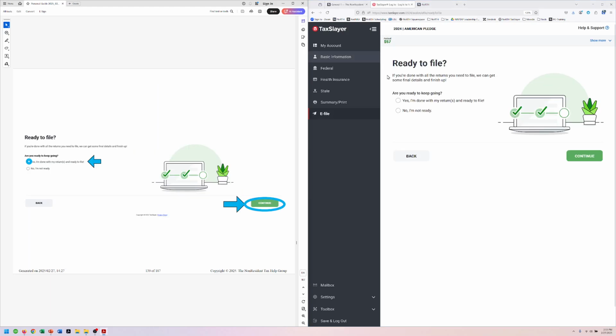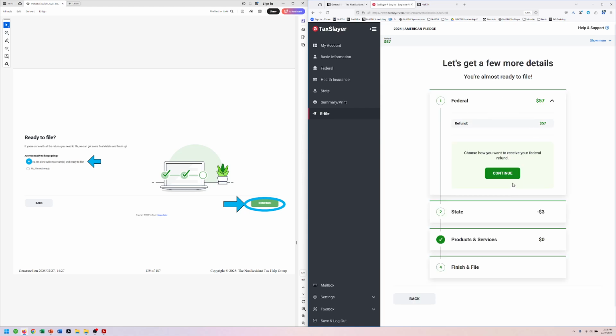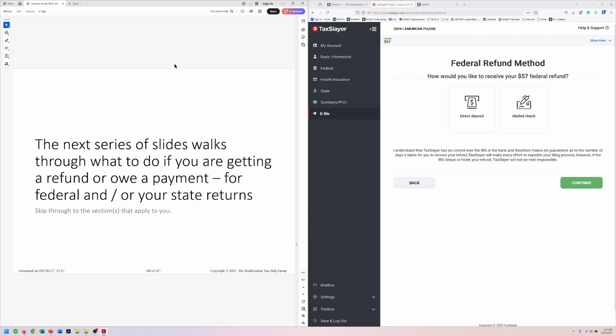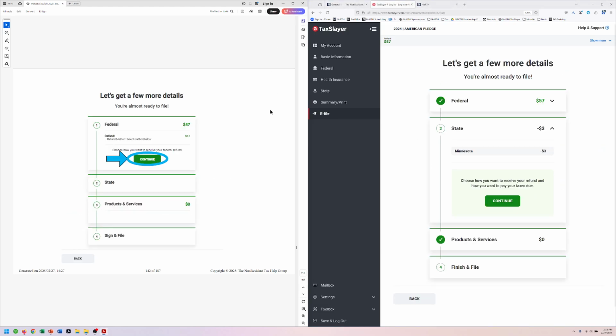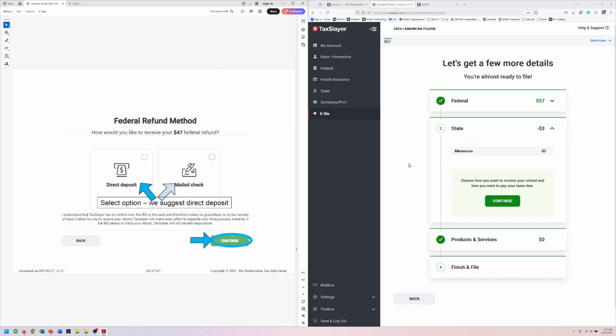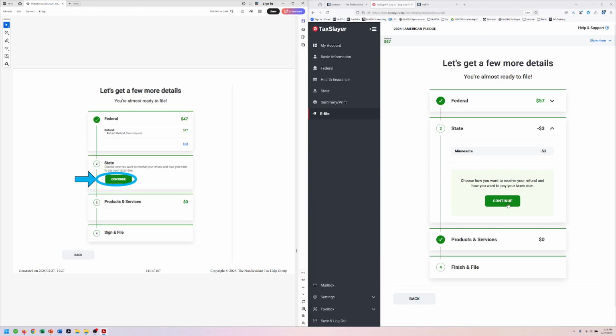All right, are you ready to file? Yes, I'm ready and I'm done. You would say continue. It's going to ask you about how you want to get your refund. And we have basically sequences of slides for if you get a refund or if you owe, both for the federal and the state. And it walks you through how to do that. So you would say continue, continue. We always suggest direct deposit. You get your money faster, and it doesn't matter if you move because your bank never moves.